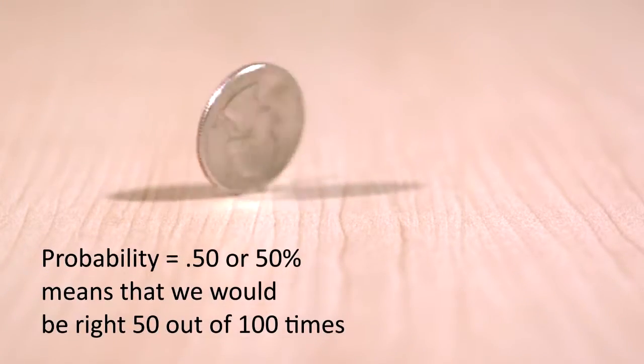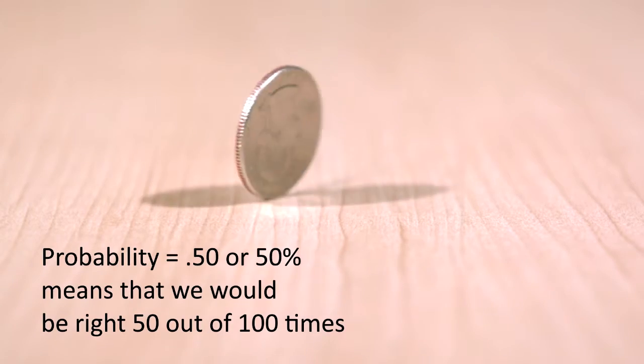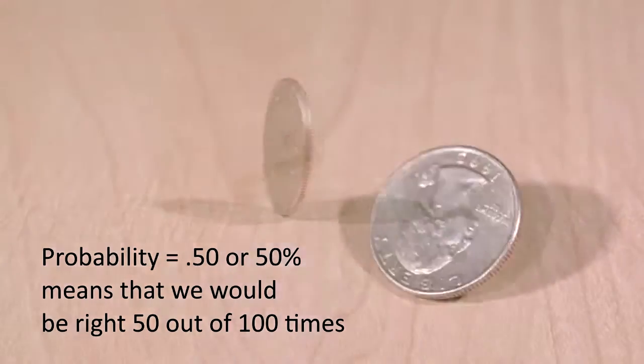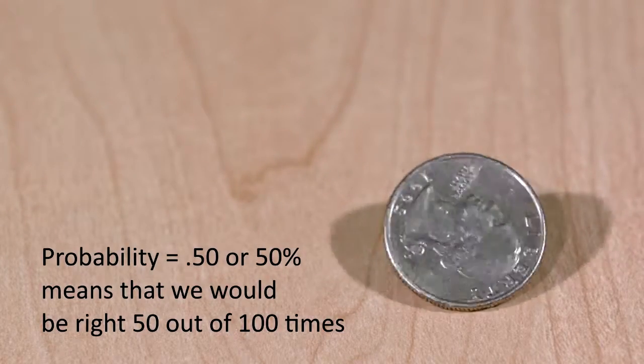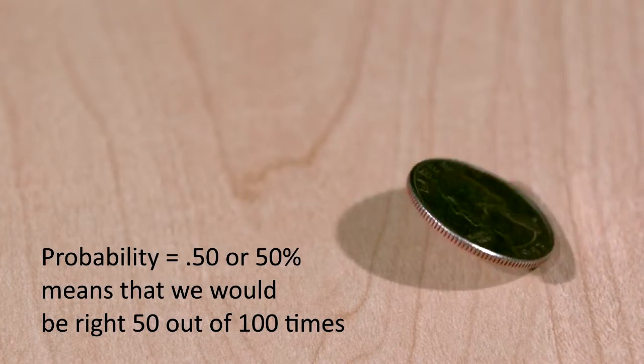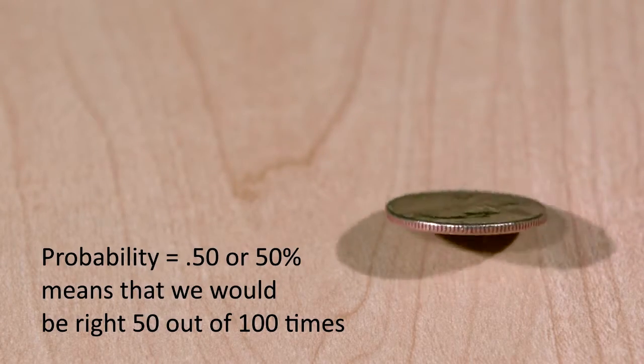We can all probably agree that a probability of 0.50 would certainly not give us enough confidence to reject the null hypothesis, because 0.50 or 50% means that we would be right 50 out of 100 times and wrong 50 out of 100 times, no better than making decisions based on the flip of a coin. Being wrong 17 out of 100 times would make us far less likely to be wrong in rejecting the null hypothesis. But we would still be less certain than if the probability were even smaller, say 10 or even 5%.